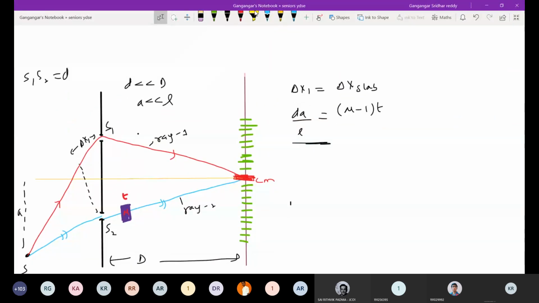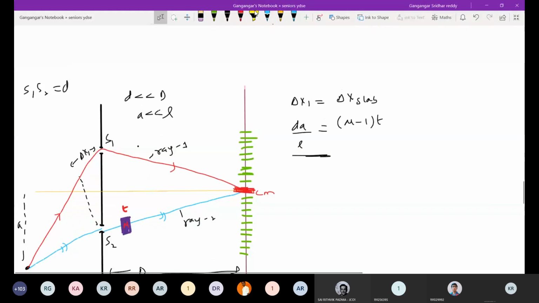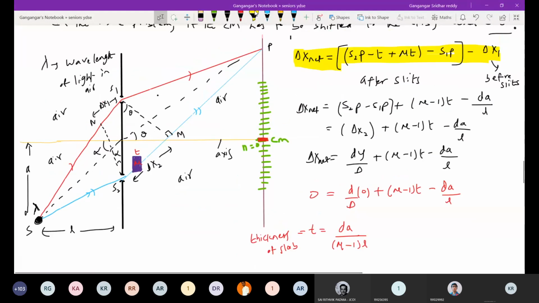Now I'll ask you a question. I want central maxima exactly opposite to slit S1. What shall I do here? I want central maxima here at this particular point. What shall I do for that? It's not that at axis only. We wanted central maxima to be at axis, no?